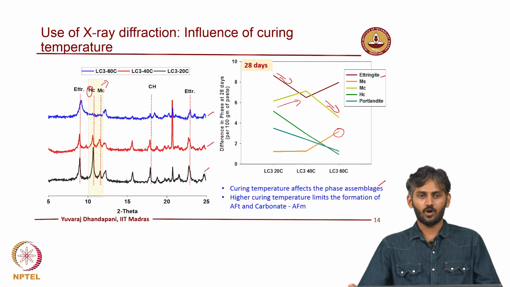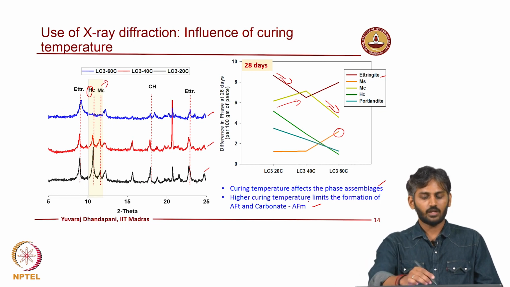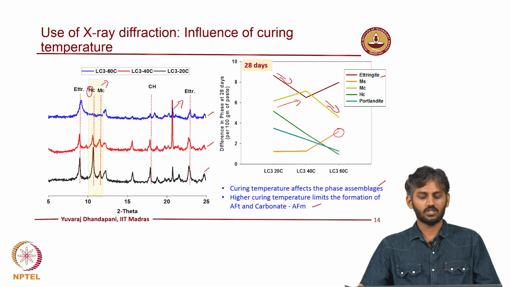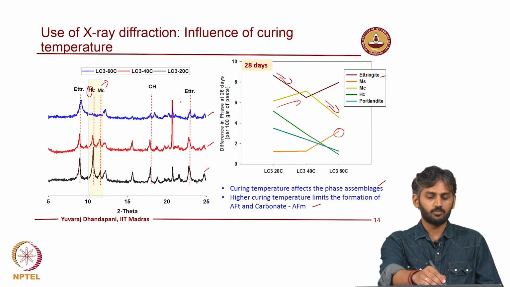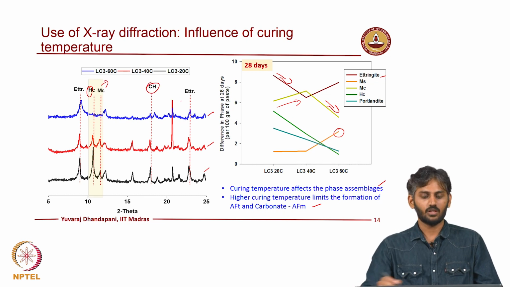The variations in the formation of hydrate phases such as ettringite and carboaluminates, and also the influence of pozzolanic reaction can also be assessed. For instance, if you observe the calcium hydroxide peak here, right, at 20 degrees Celsius you still have a strong peak, at 40 degrees Celsius it is reduced, and at 60 degrees Celsius you do not see much of the peak, because when you increase the temperature you accelerate the pozzolanic reaction. So, clay reactivity is increased with temperature, which tend to consume more of the portlandite which is present in the